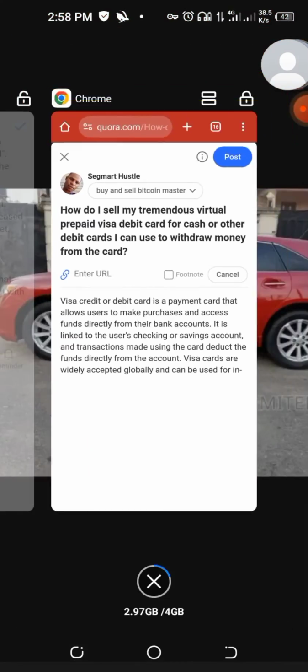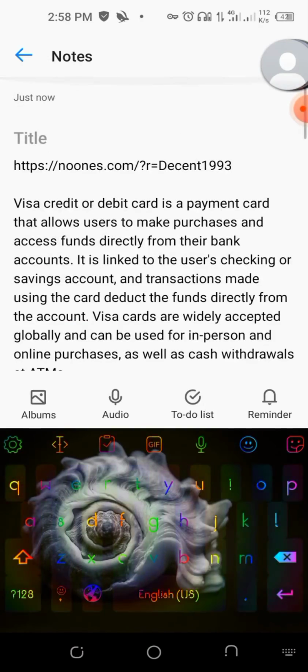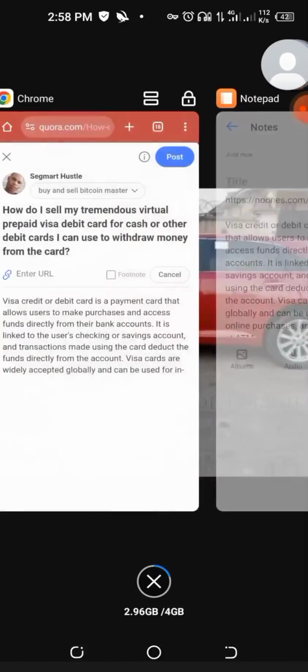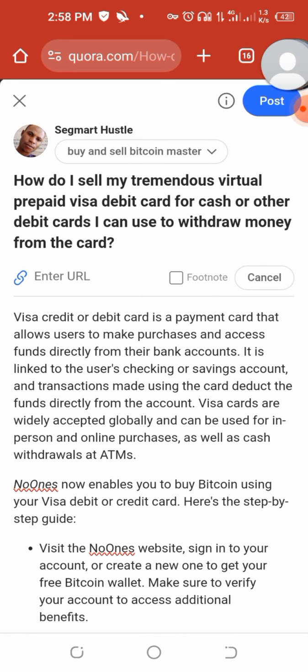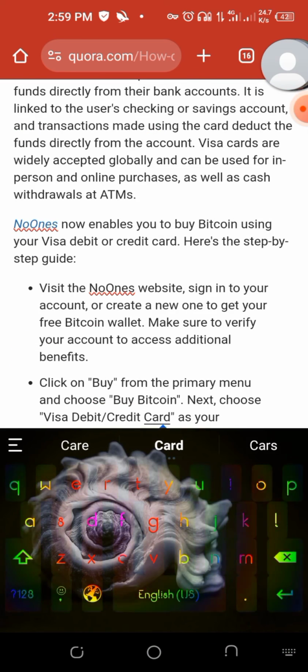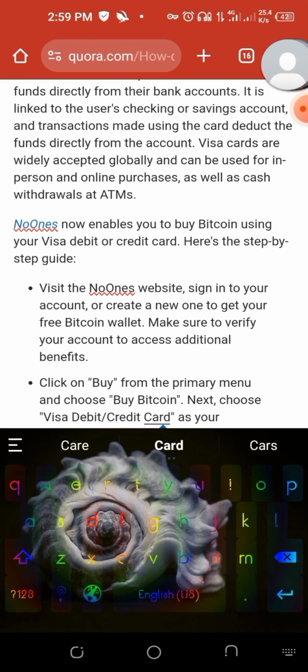You now go to your notepad, copy this link. Only this link, copy it, come back here, enter your URL, paste it here, and add. This place has turned to link. Let's see something now. You can see this place has turned to link. If anybody clicks on this, it's going to lead them to that website. They are going to register and perform their activity. After performing those activities, my bro, you have gotten a free Bitcoin. This is exactly what I do. And you can repeat this consistently.